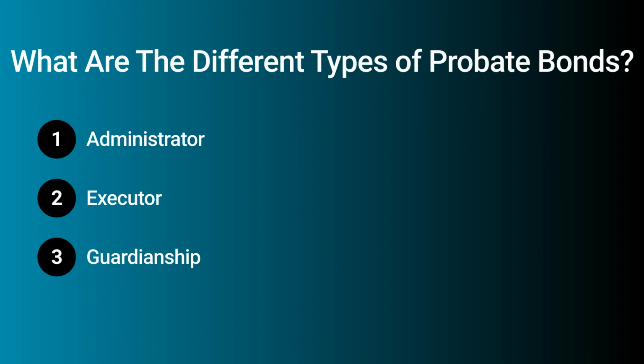A ward is defined as a minor or a person who has been declared legally incompetent. Guardians may also have authority to make health-related decisions for the ward. And lastly, conservatorship bonds, which are required for fiduciaries appointed by a probate court to administer the estate of a ward. Conservators' responsibilities are generally limited to the financial affairs of the estate.